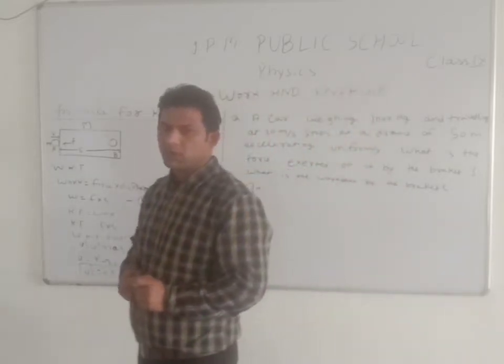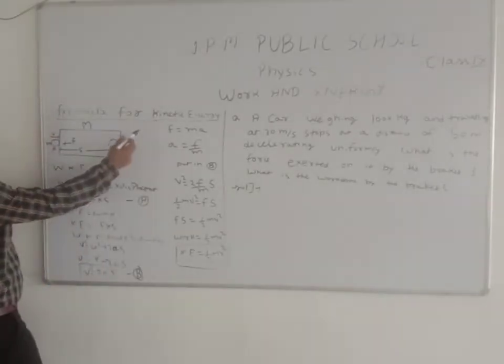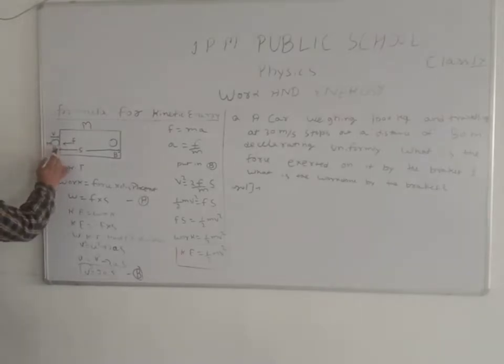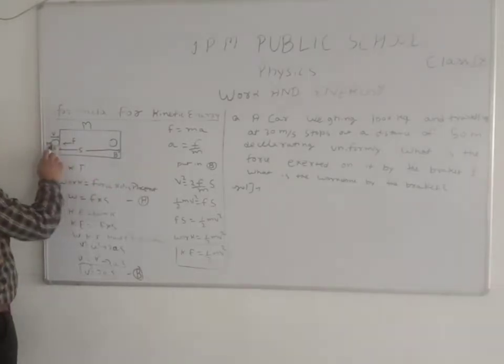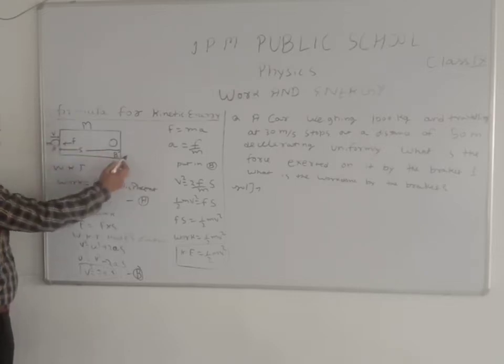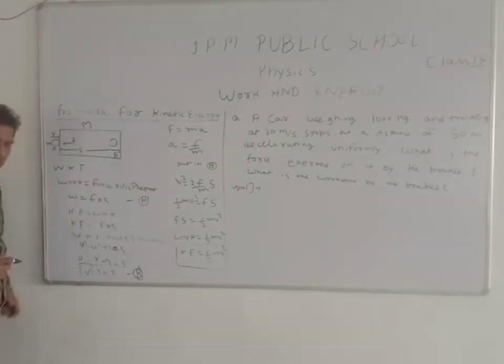And we prove the formula for kinetic energy, that is, half mv square. Suppose this is a ball, and this is point A, and this is point B. If the mass of the ball is small m, and we apply a velocity v, then the ball moves and goes to point B. But some force opposes the motion of the ball.